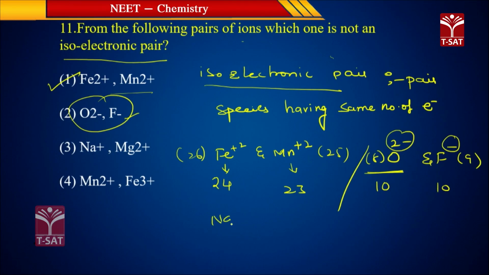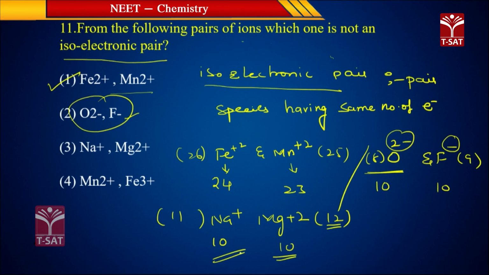And you can see Na plus and Mg plus 2. Na is actually 11, Mg is actually 12. Plus 1 means minus 1, so 10. 12 with plus 2 means minus 2, so 10 again. This is also an isoelectronic pair. And finally, Mn plus 2 and Fe plus 3.